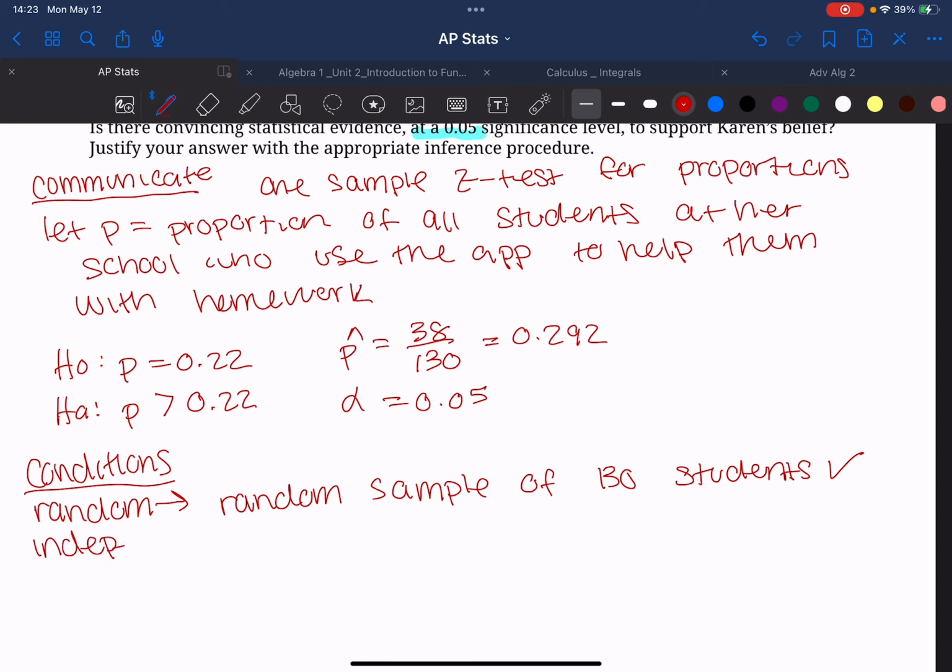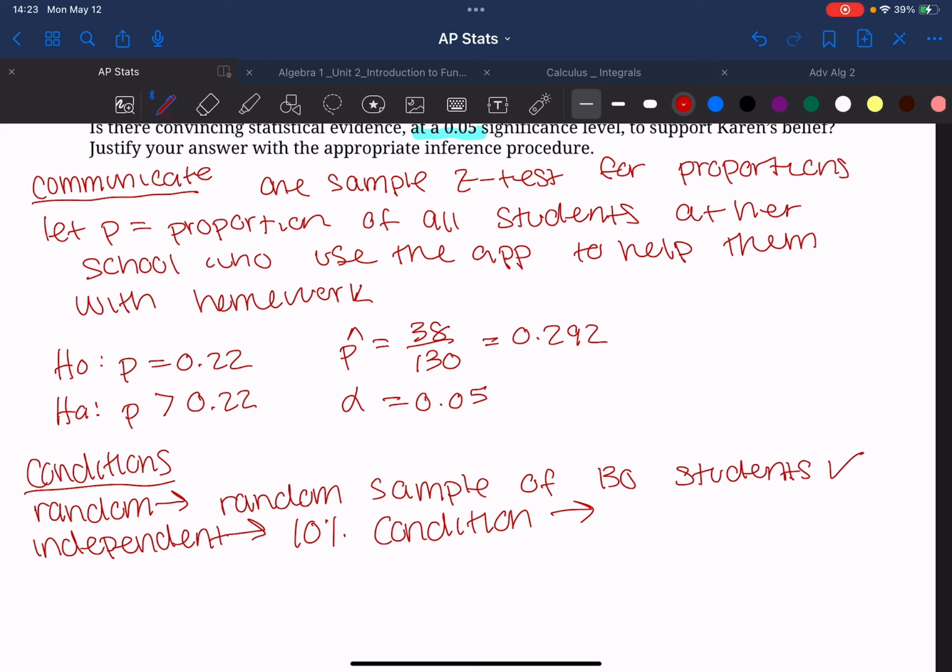Next is independent. In order to prove that this is independent, we're going to use the 10% condition, which states that our sample has to be less than or equal to 10% of the population.